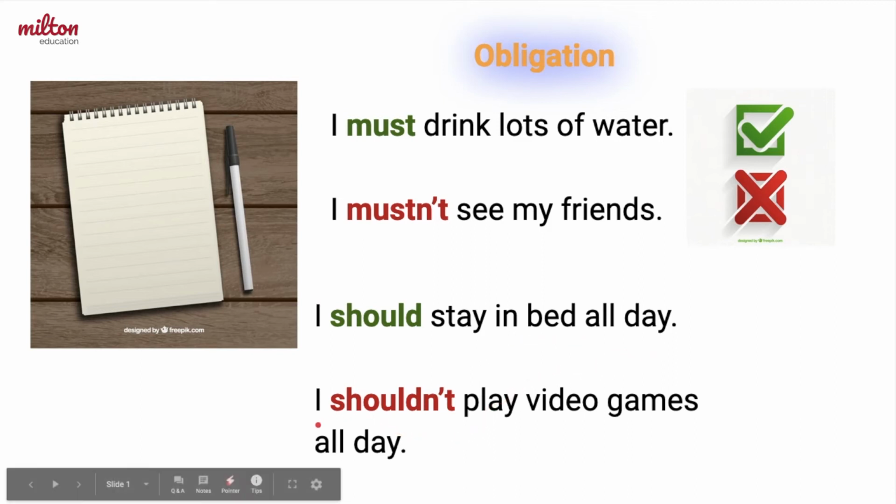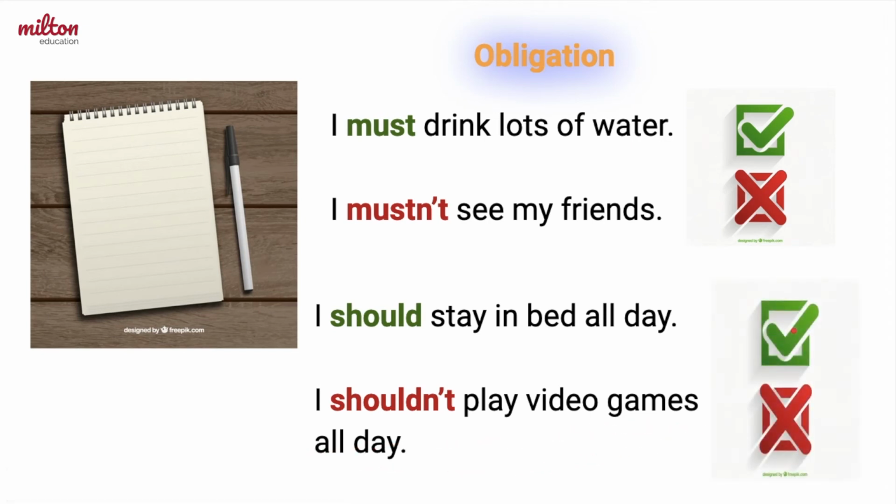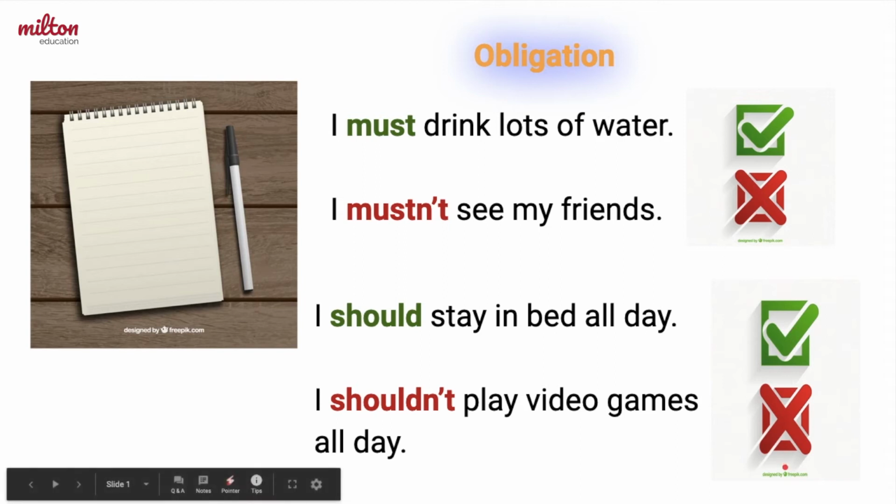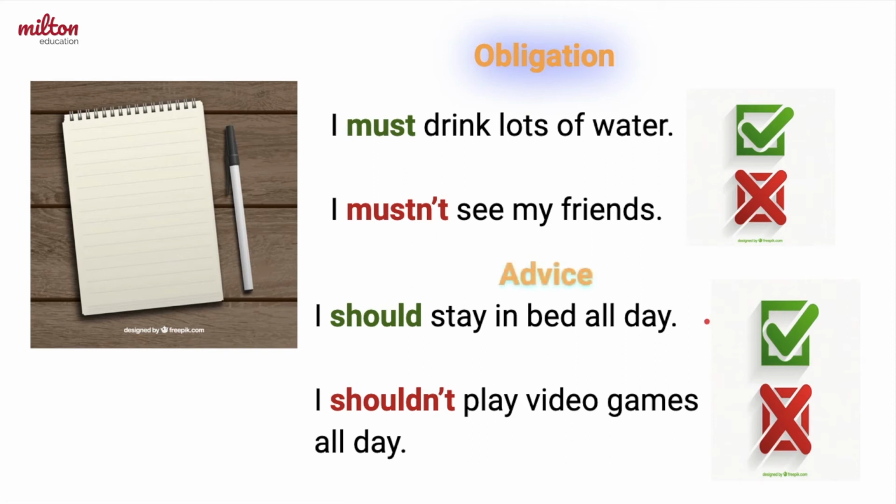And he also said I shouldn't play video games all day. Should is an affirmative word. Shouldn't is a negative word. Both of these verbs are used to give advice. When we say, I should stay in bed all day, I'm saying that it's a good idea, but I don't have to do it if I don't want to.